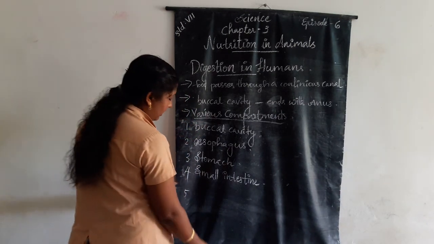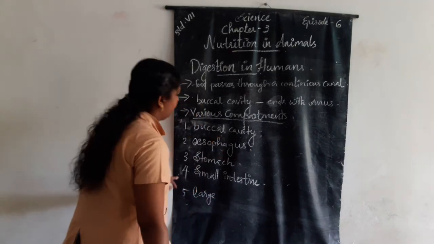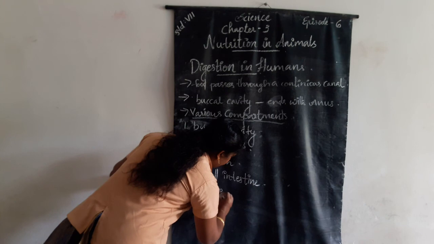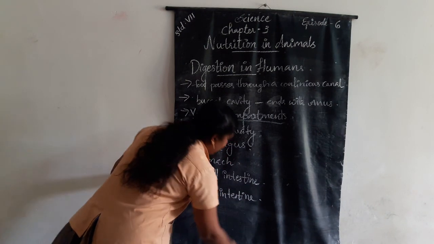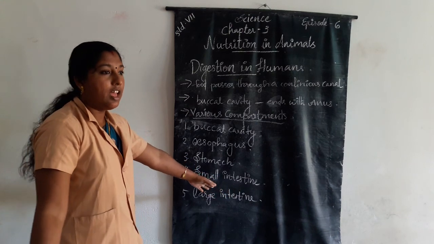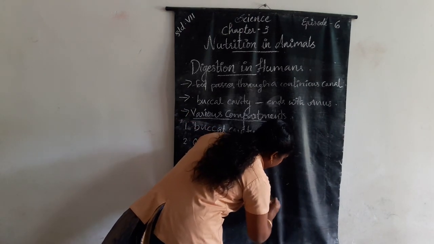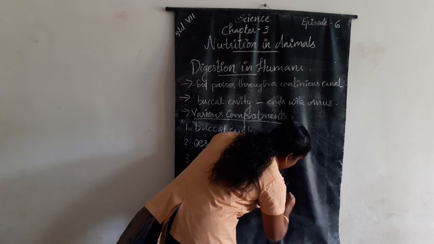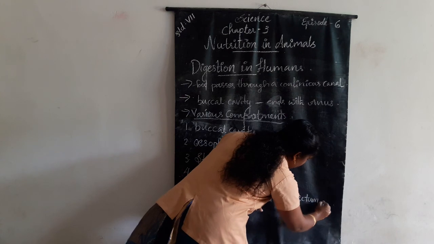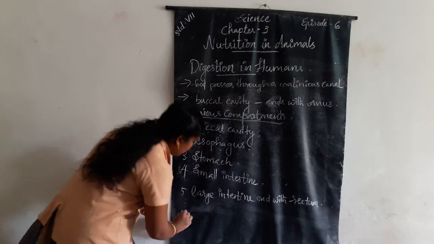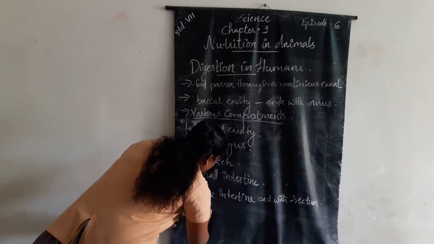Then fifth one, large intestine. Large intestine ends with the rectum. And the sixth one is anus.